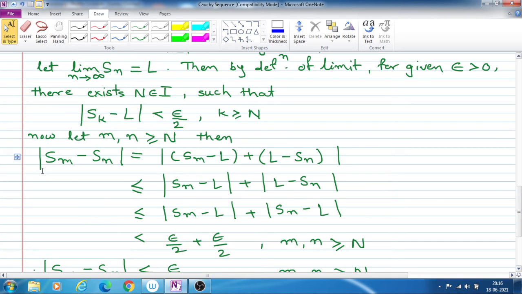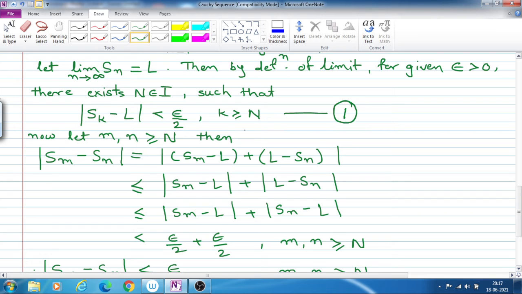Now take Sm minus Sn, where m and n are integers greater than or equal to capital N. For all integers greater than or equal to capital N, we have written that mod Sk minus L is less than epsilon by 2. We write this as equation number 1.